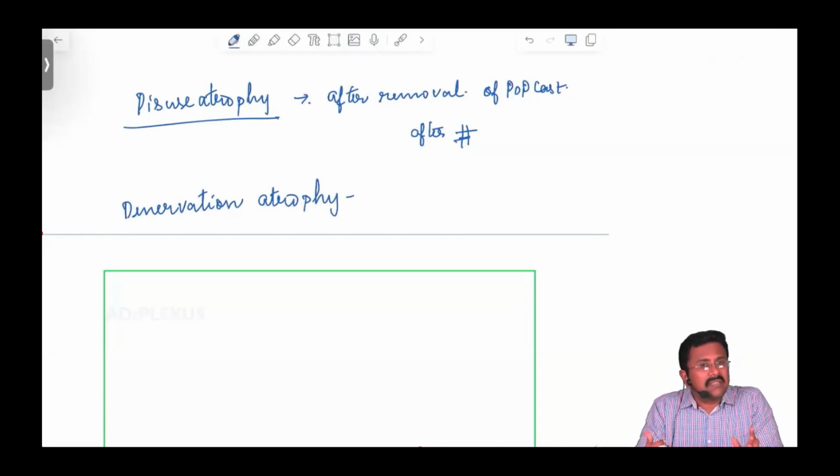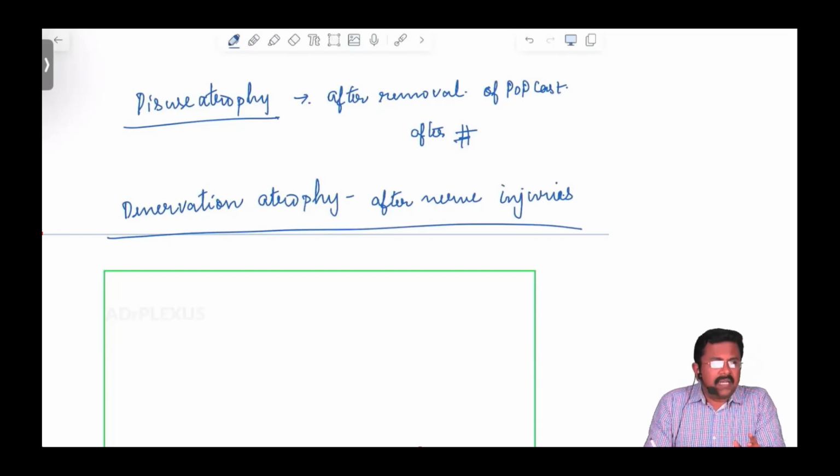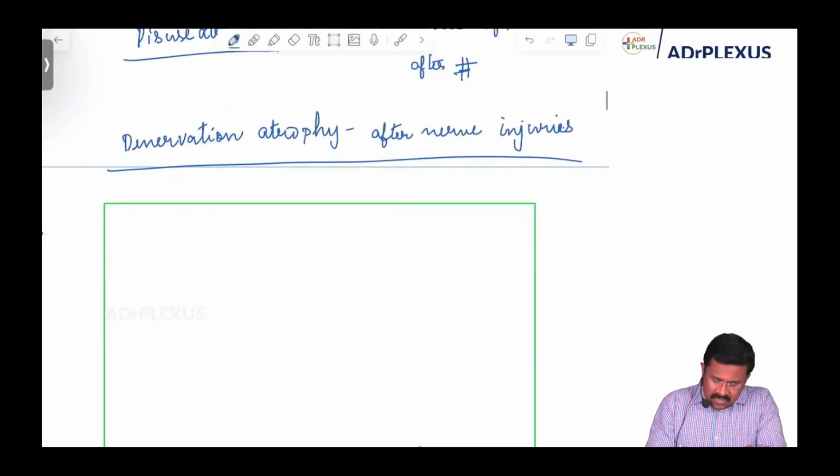So the muscles will go for atrophy after nerve injuries. That is denervation atrophy.